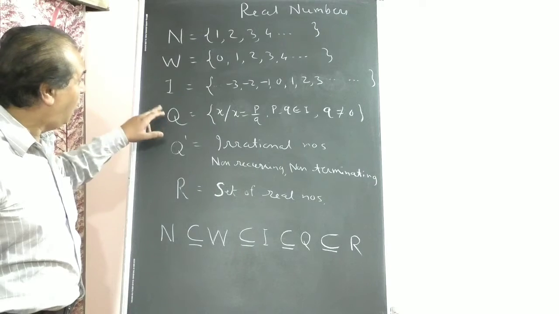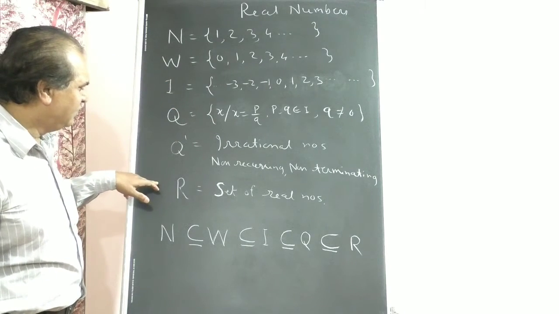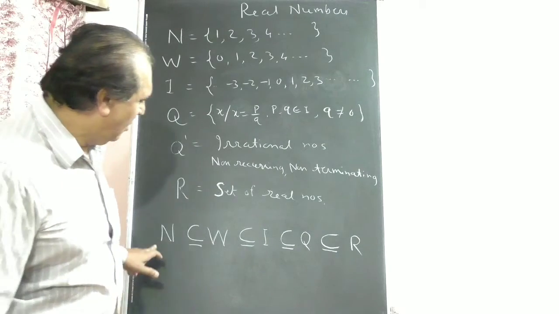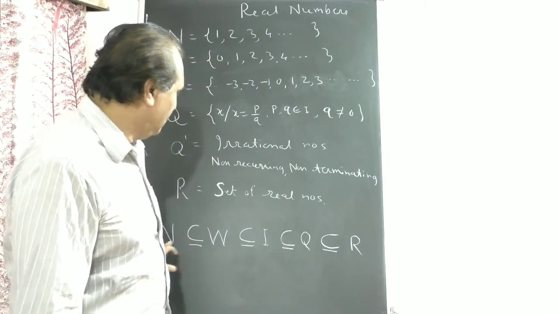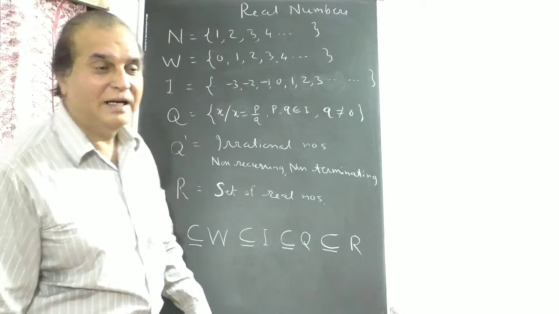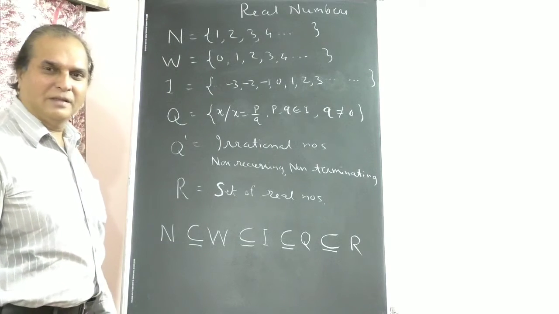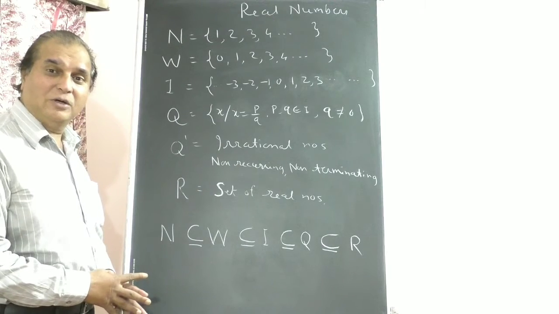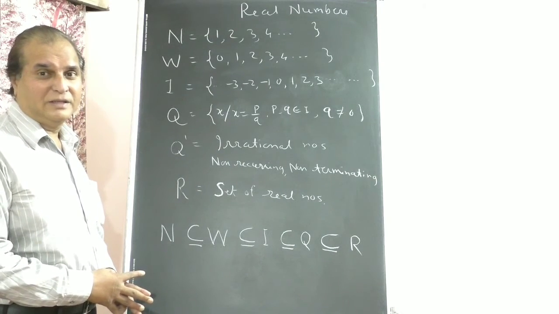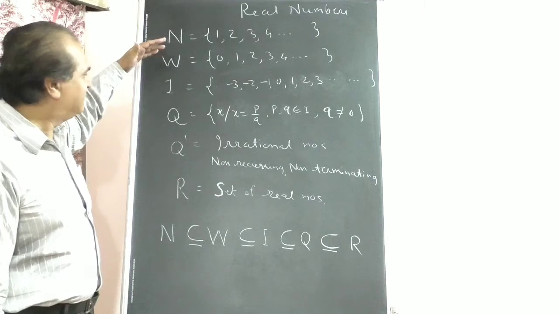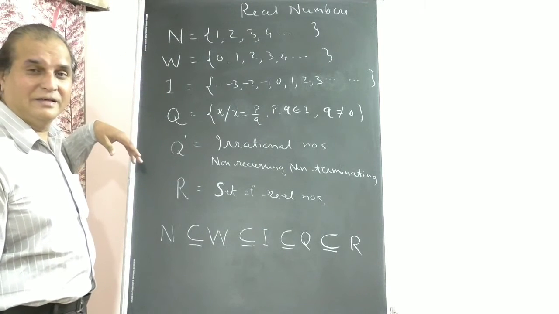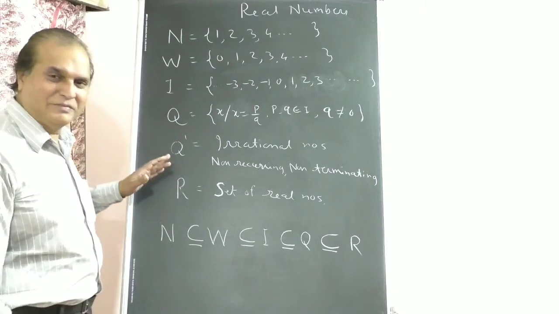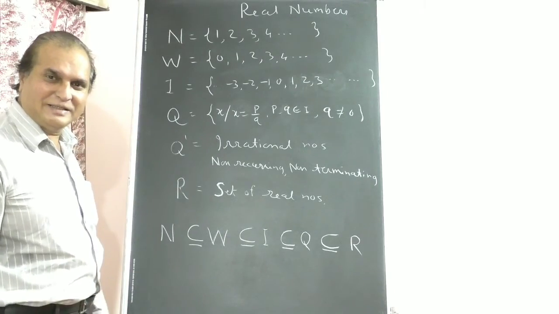All the sets combined make the set of real numbers, R. All the sets up to Q are subsets of real numbers. Understood? This is basic. Any doubt, you ask me. This is all you have learned in 5th, 6th and 7th standard. Remember? Slowly we'll go ahead with the exercise.